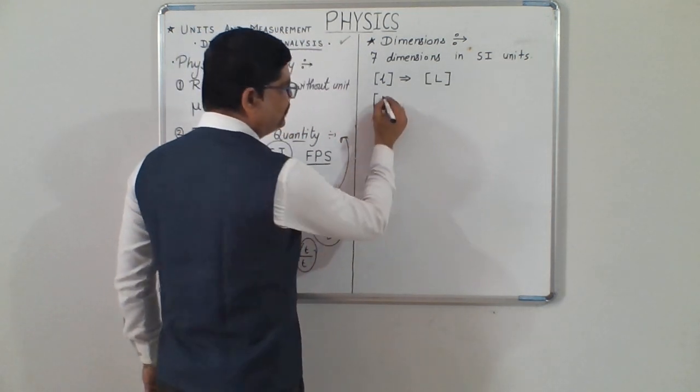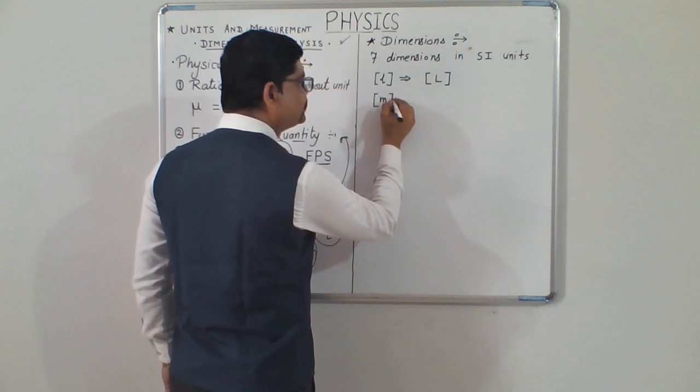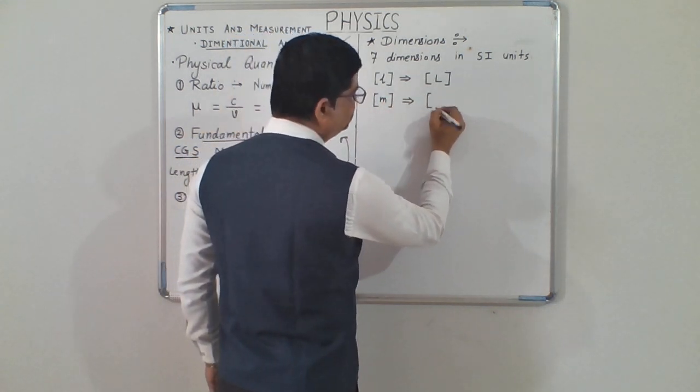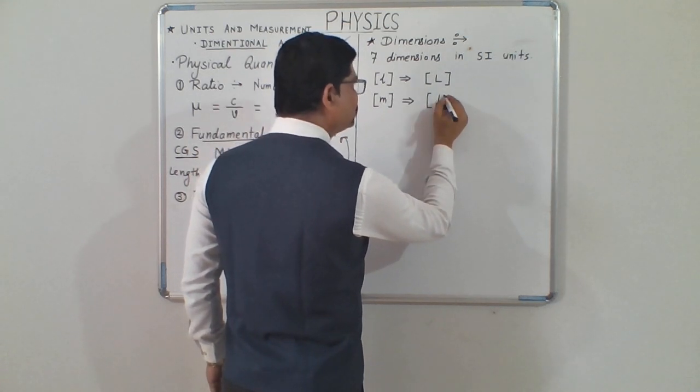Also, dimensions of mass are written as kilogram.